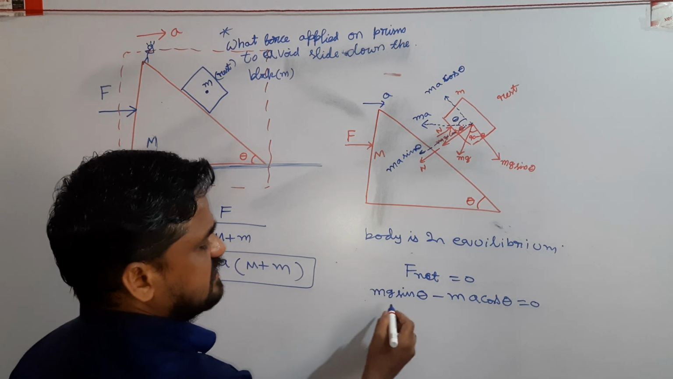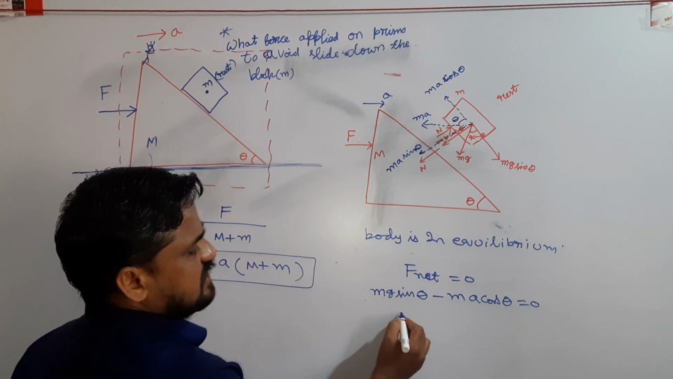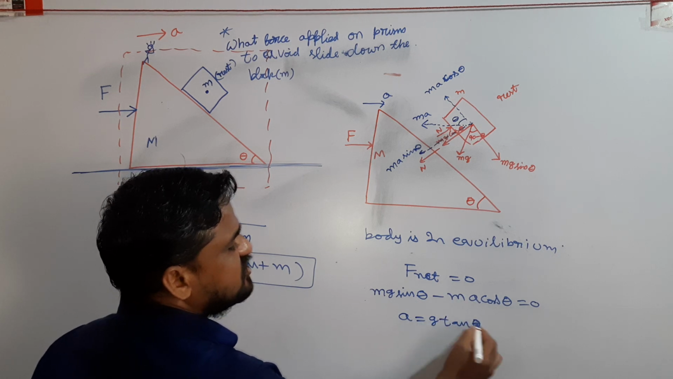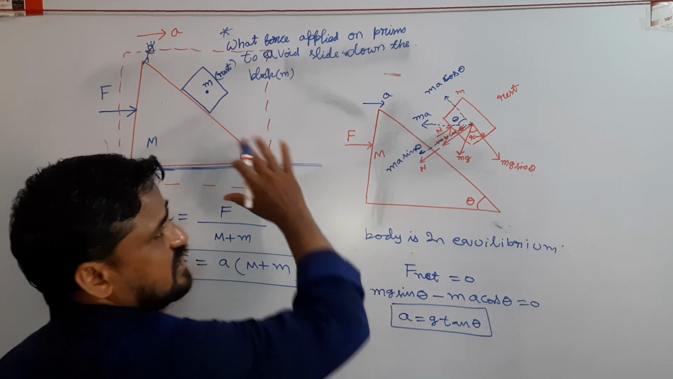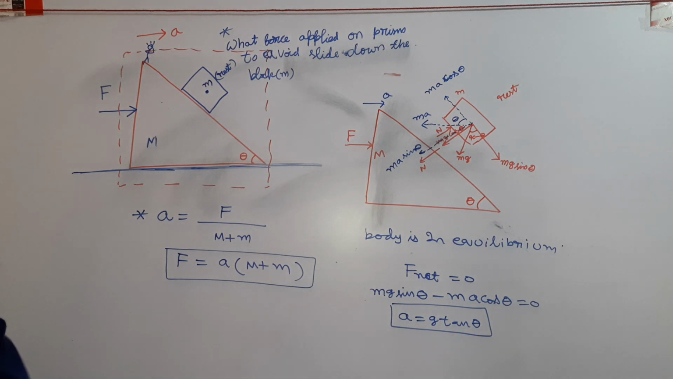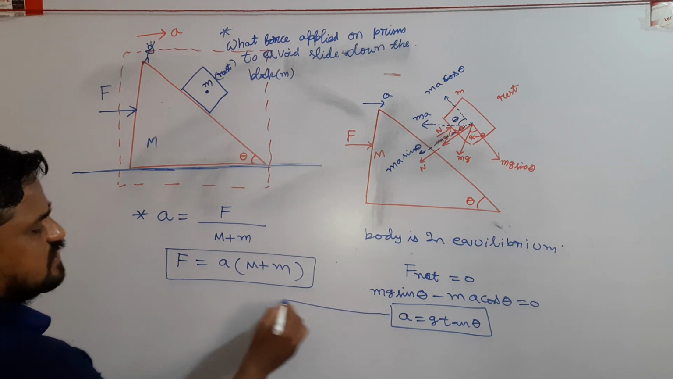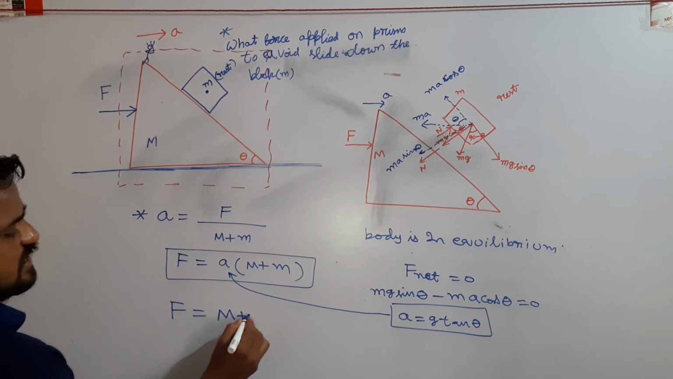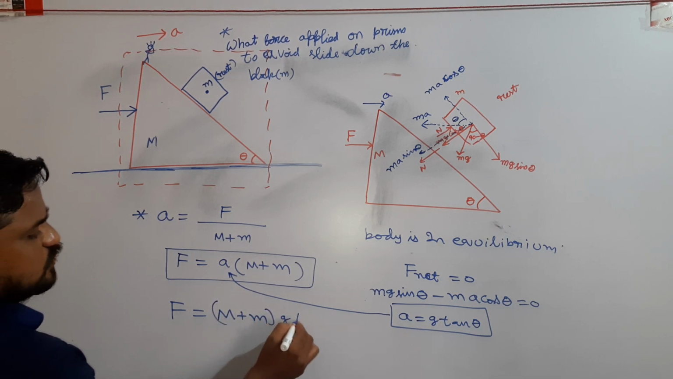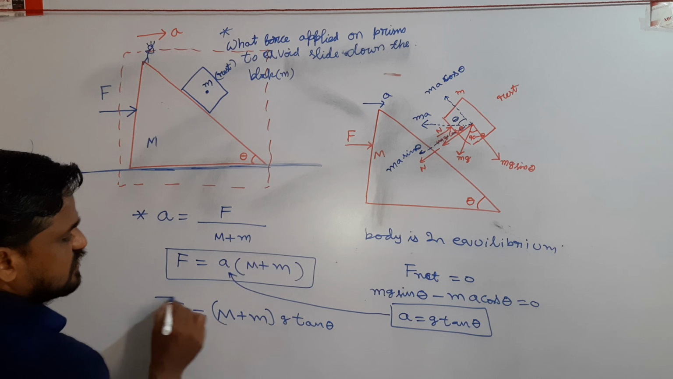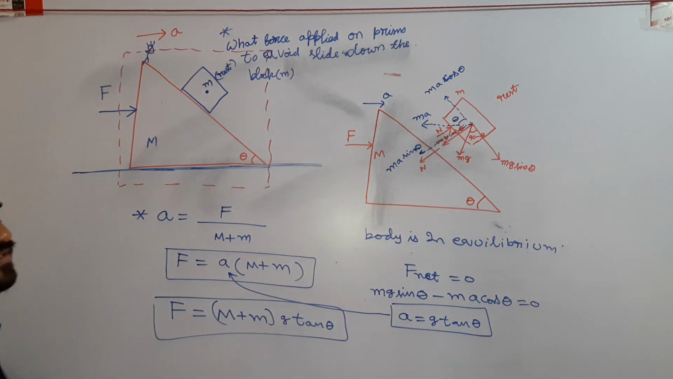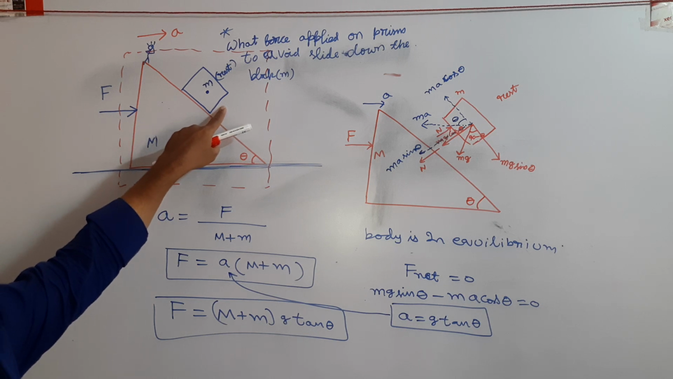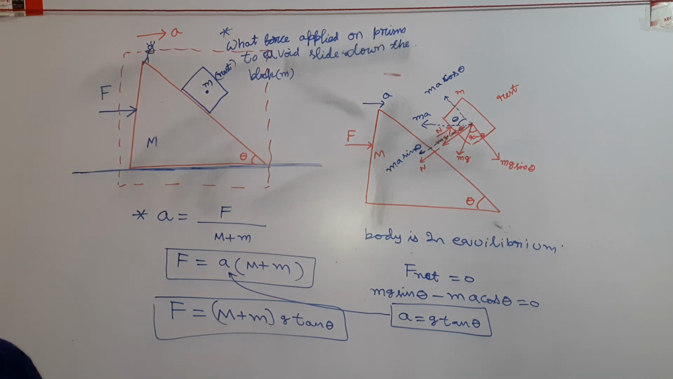Solving this equation, we get a equals g tan theta. So the acceleration of the system is a equals g tan theta. Substituting the a value here, we get F equals (M plus m) g tan theta. If you apply this force on the system, then the block stays in equilibrium on that inclined plane.